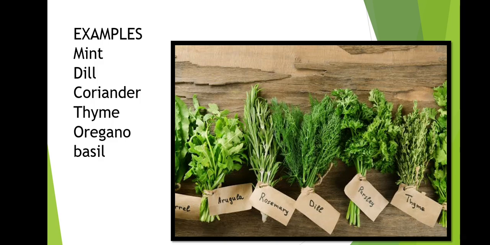Examples are mint, dill, coriander, thyme, oregano, basil, parsley, arugula and celery. These are also types of herbs, and these herbs are used to give flavor to the food because of their aromatic and flavor taste. Herbs are often aromatic, and the leaves can be used to give flavor to the food, and they are also used in different kinds of medicines and flavoring things. These are our 6 question answers.